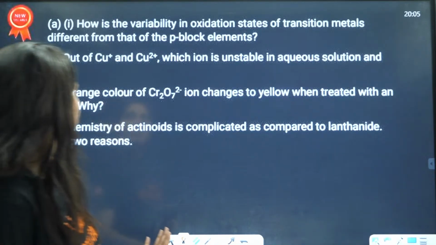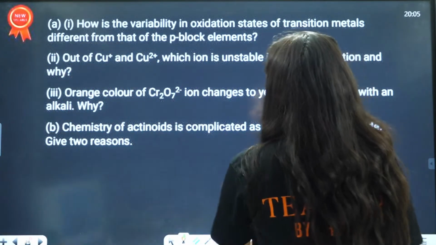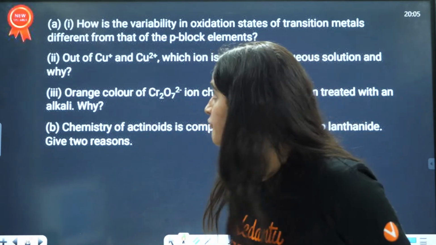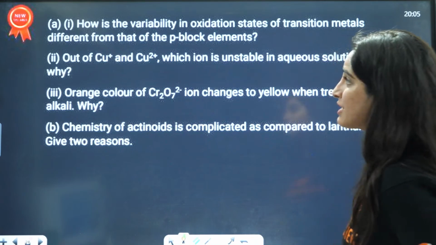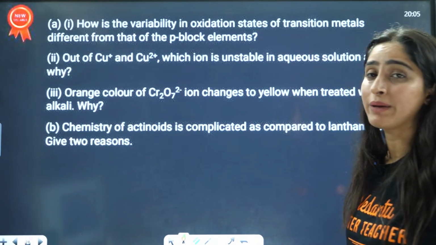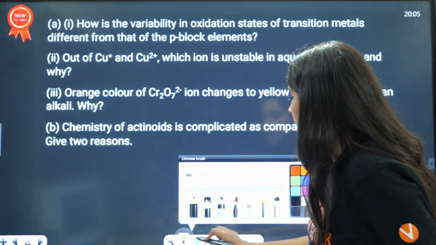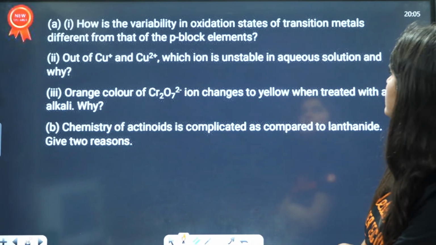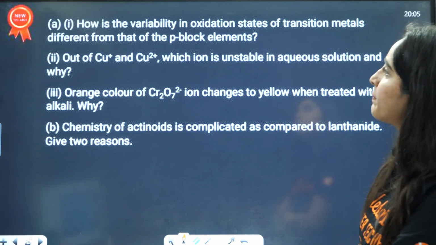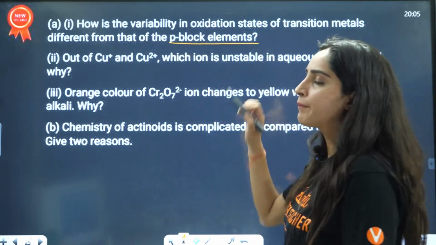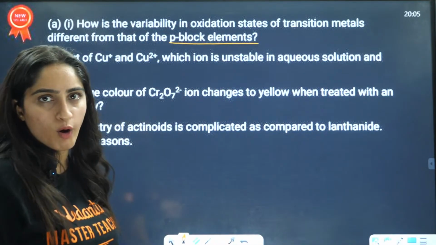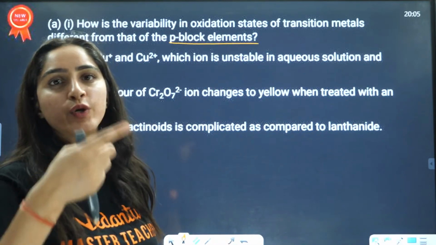Next question is, how is the variability of oxidation state in transition metals different from that of p block elements? If you talk about the oxidation state in p block, it varies by 2 units.